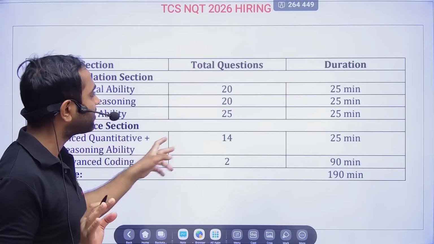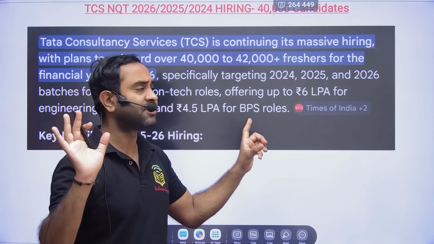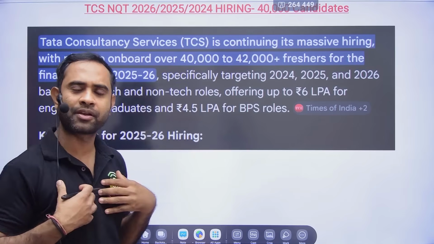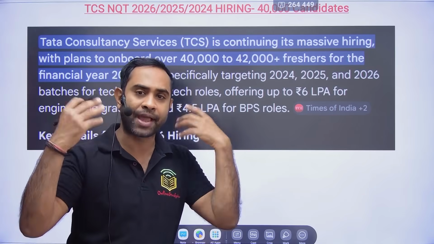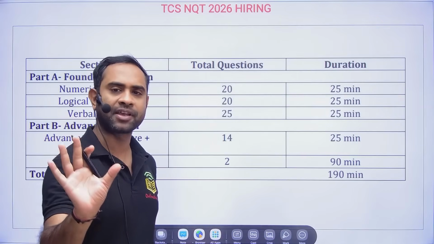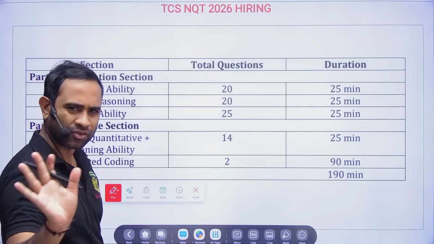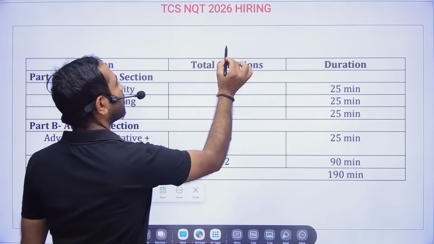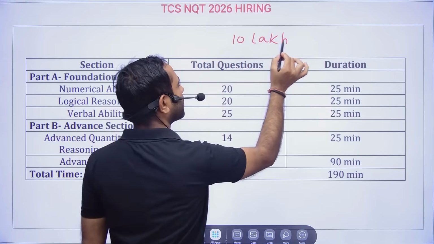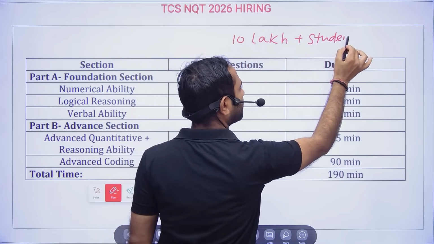Before that, friends, I wanted to tell you, TCS is going to hire more this year. 40 to 42,000, this is what Google is saying, but what I am thinking is they are going to hire more than that. Almost 10 lakhs plus applications have been received by TCS. This data has not been given by TCS, it is from Google and ChatGPT itself. So 10 lakhs plus students have applied for the TCS job.